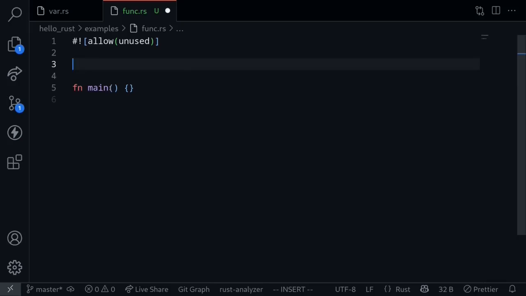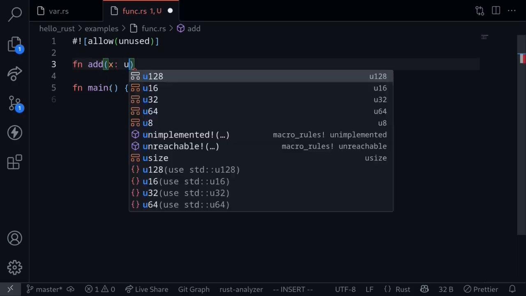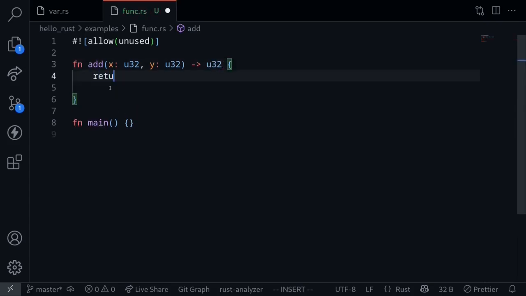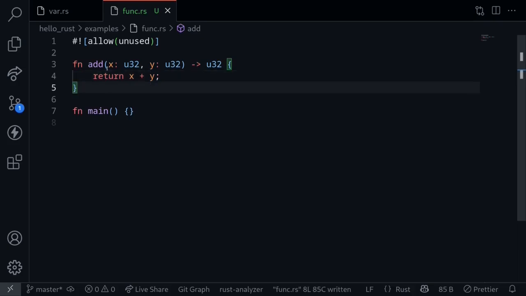Let's look at some examples of how to write functions in Rust. To declare a function, we start with the keyword fn, followed by the name of the function. Let's call this add. As the name suggests, it will take in two inputs and then return the sum of the inputs. The first input, I'll name this x of the type u32, unsigned integer of 32 bits. And then y will be of the same type u32. It will return the sum, so it will return another type of u32. And inside here, let's say return x plus y. This function takes in two inputs, x and y, and then returns the output of the type u32.